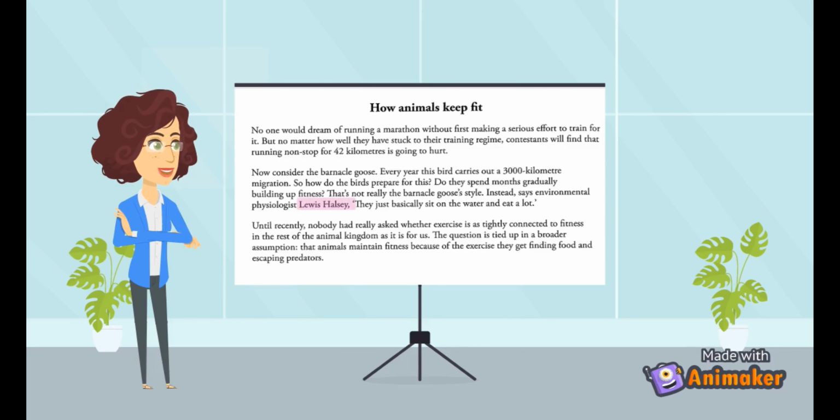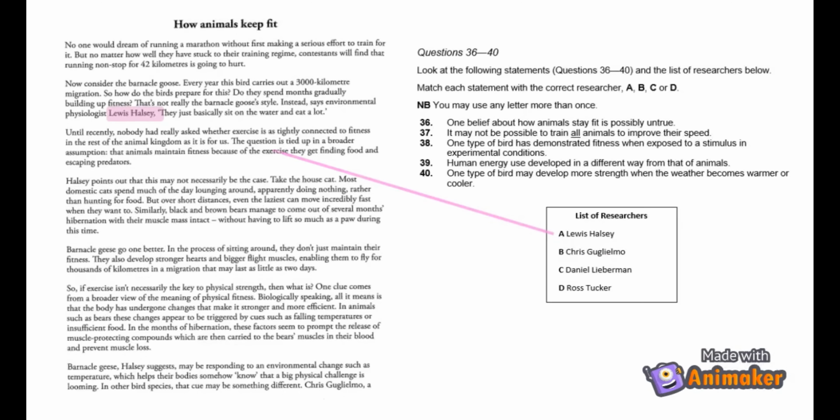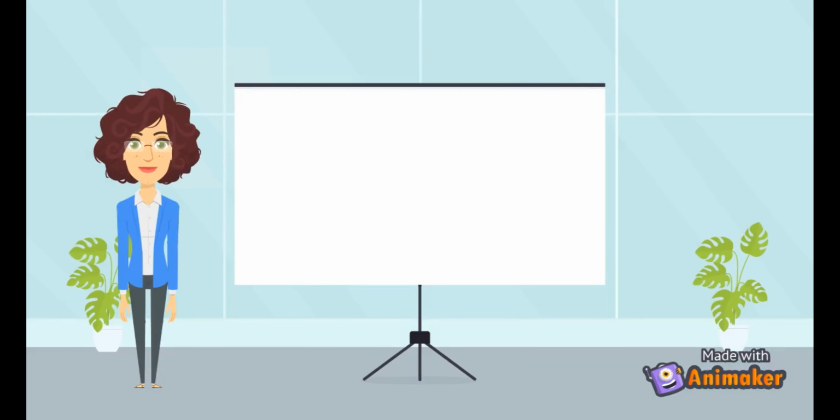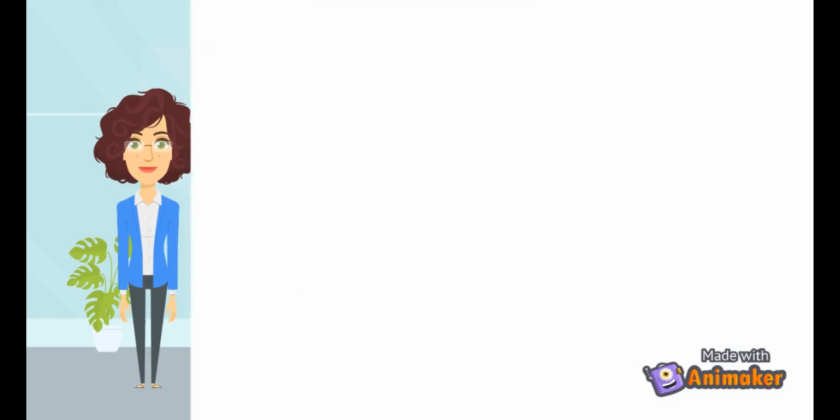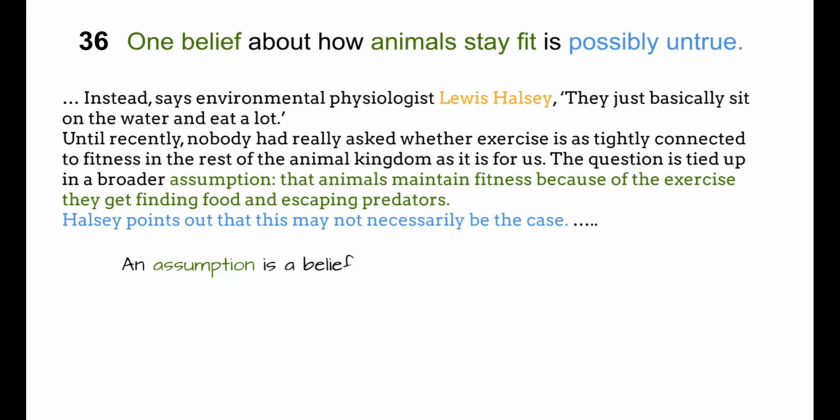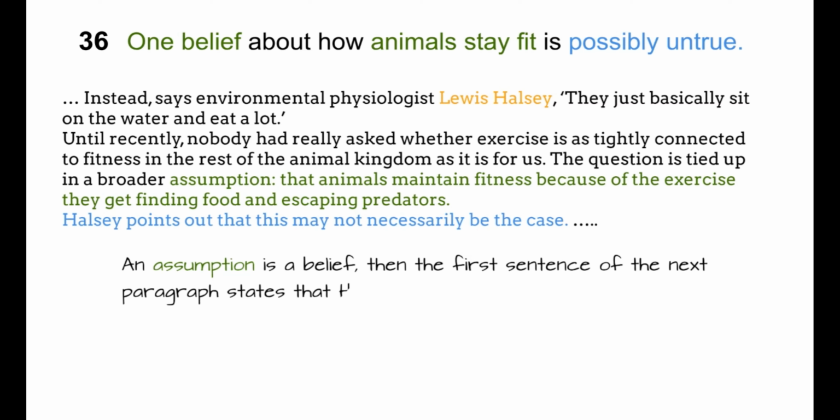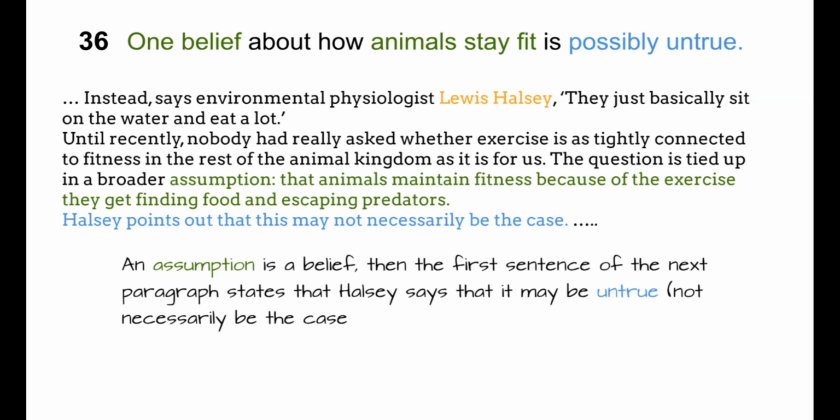Firstly, because they are not paraphrased, you can scan for the exact words, which is much easier to do, and secondly, because they are usually mentioned in the same order as they are written in the books. Let's look for Lewis Halsey. Once we find the name, we see if we can find a statement that matches any of questions 36 to 40. An assumption is a belief, which is mentioned in question 36, then the first sentence of the next paragraph states that Halsey says that it may be untrue, that is, it may not necessarily be the case, so the answer for 36 is A, Lewis Halsey.